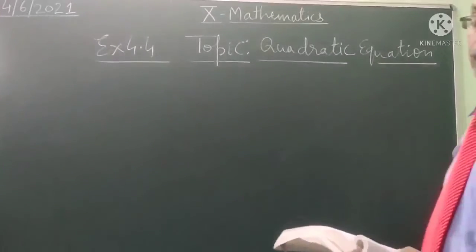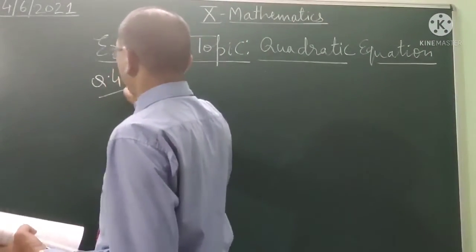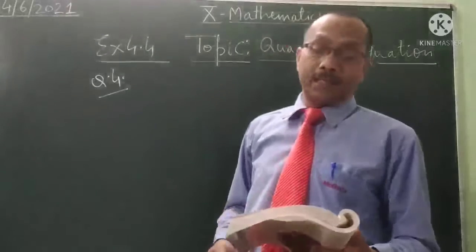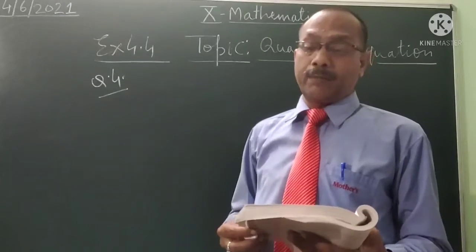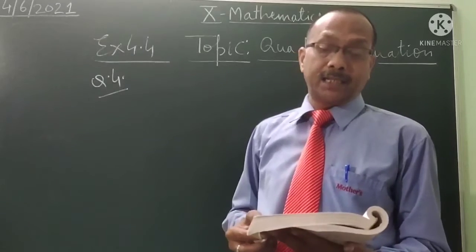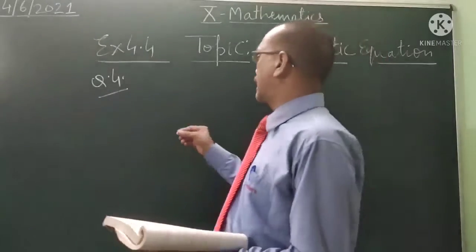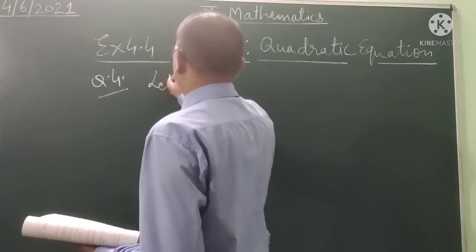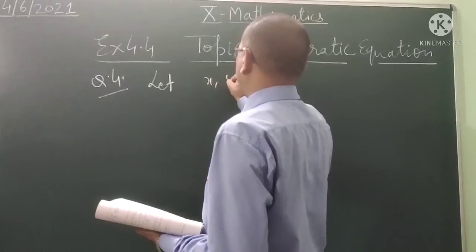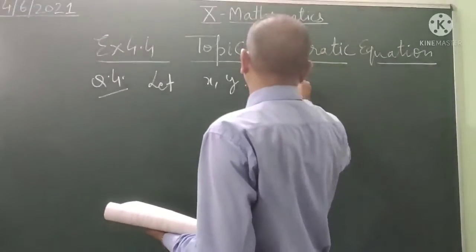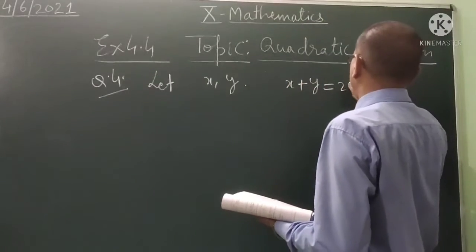Student, now next is question 4. Is the following situation possible? If so, determine their present ages. The sum of ages of two friends is 20 years. Let their ages be x and y. Then x plus y equal to 20. Equation 1.